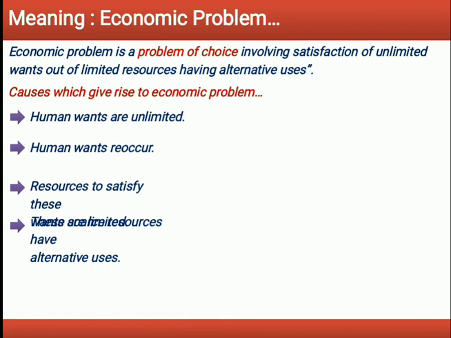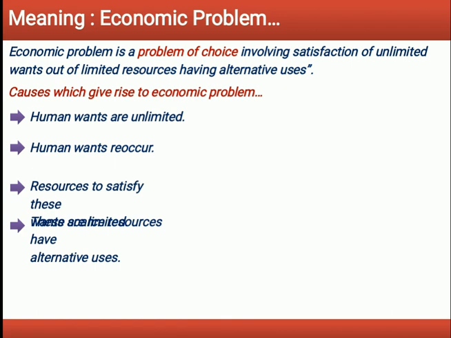And the second reason is that resources are limited. Resources means land, labor, capital, etc. They are limited in relation to their demand. An economy cannot produce all that people want. It is the basic reason for the existence of economic problems in all economies. Scarcity is universal and applies to the economy of individuals, organizations and countries. There would have been no problem if resources were not scarce.